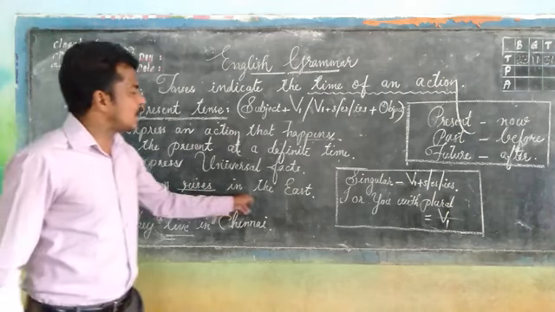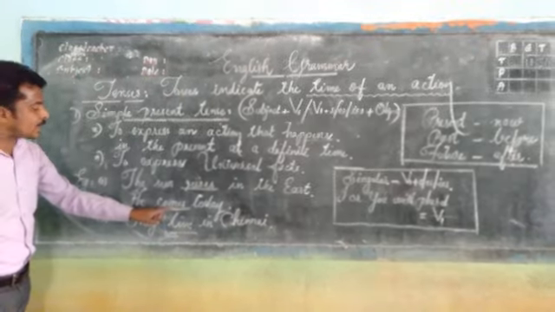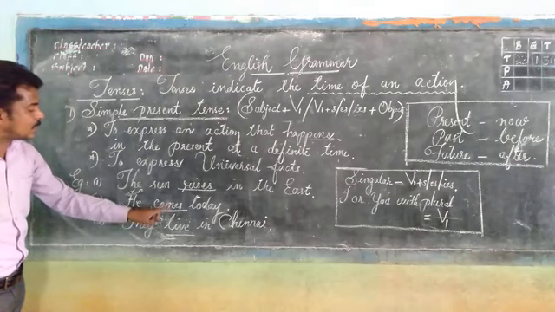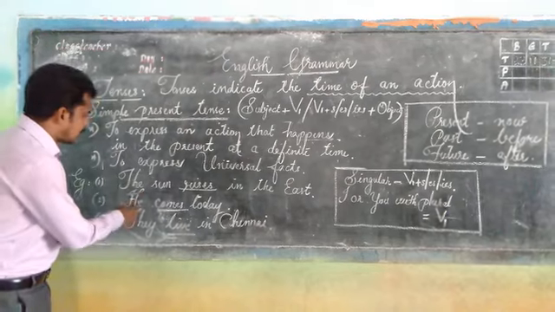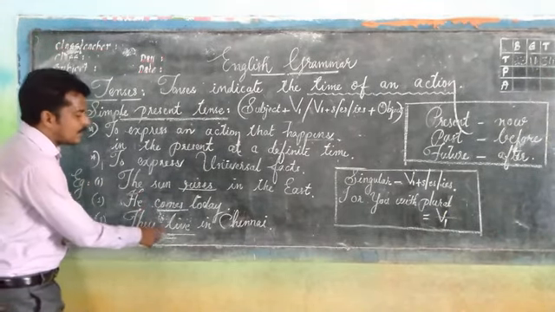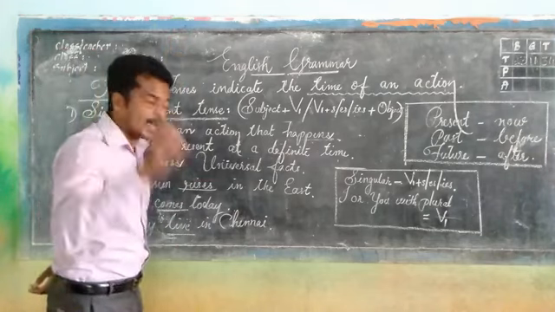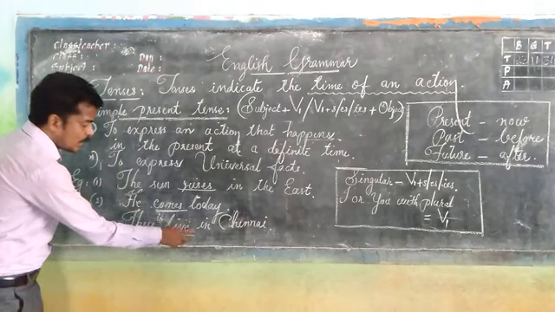And finally, the object part. Second sentence: he comes today. Here also the V1 is come, and along with the come, s is added. Why? That is because in this sentence, the subject he is singular. And the last one: they live in Chennai. Here, no s, no es, no ies, only the V1 form.